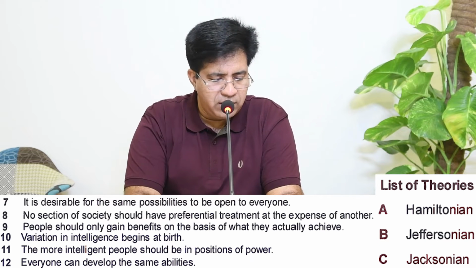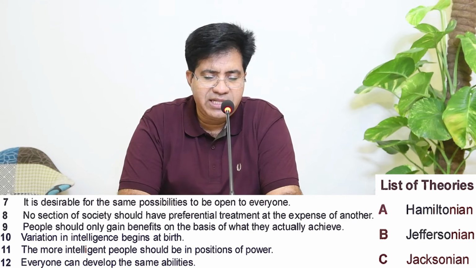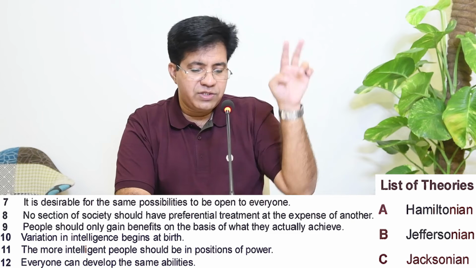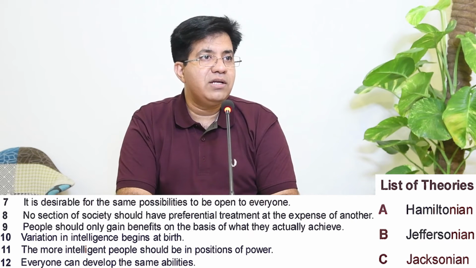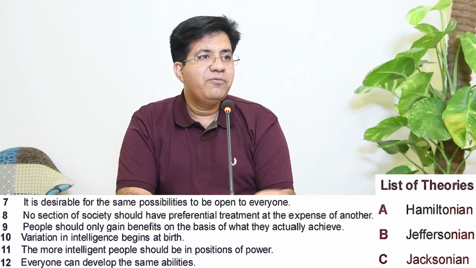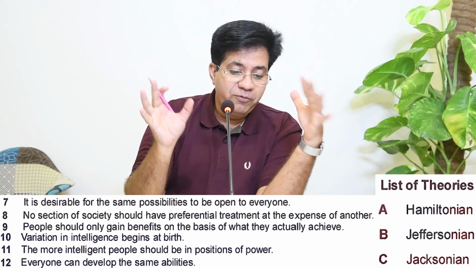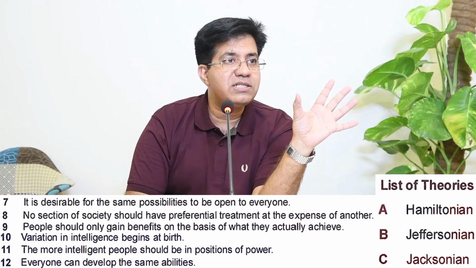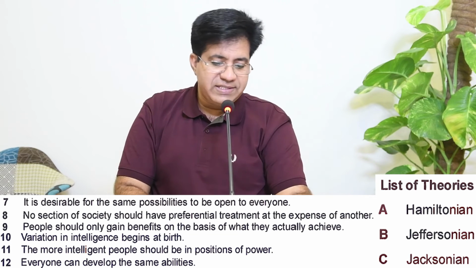We are going to read question number 12: Everyone can develop the same abilities. Did they mention? No. Now listen. If you are left with 2 options and 1 option there, Jacksonian, you don't need to read. What will you do? For the next two questions which are left, just write C and your answers will be right. But anyways, we'll not do that. I'll just tell you the reasons and all that.